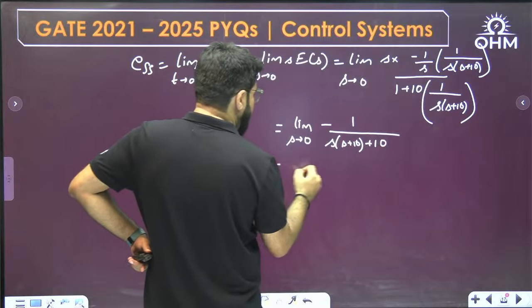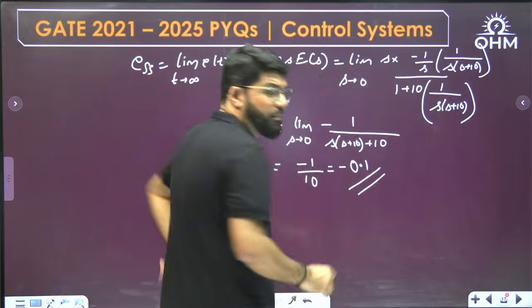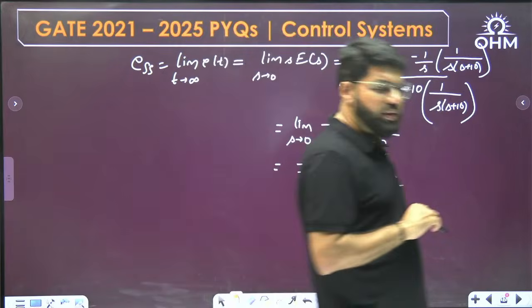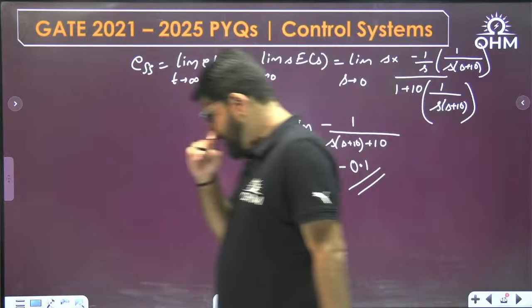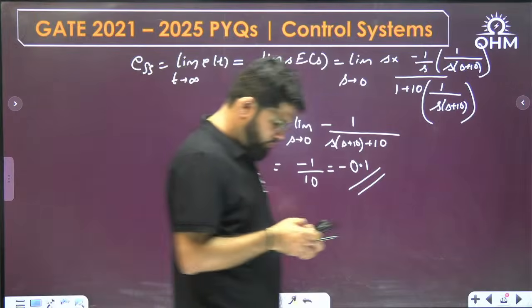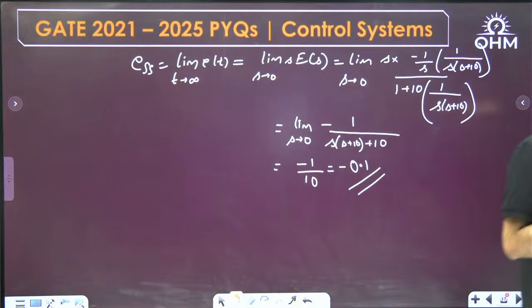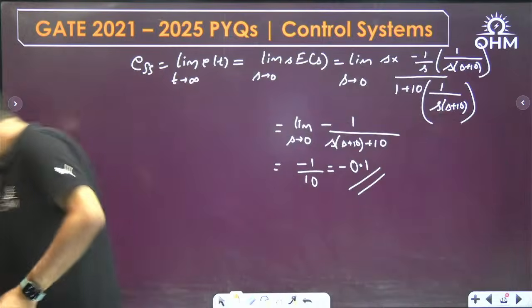Now you put s tending to 0, so minus 1 by 10, minus 0.1. Check it out, Dinu, once again, please. Minus 0.1 is the answer that is coming up. Correct? Minus 0.1 is the answer that is coming up.